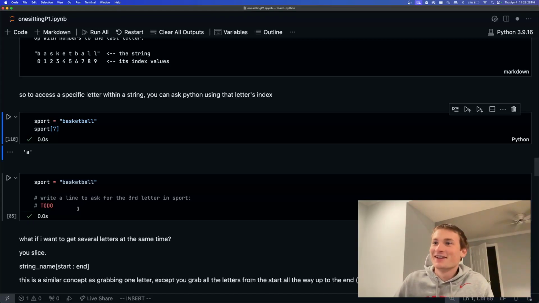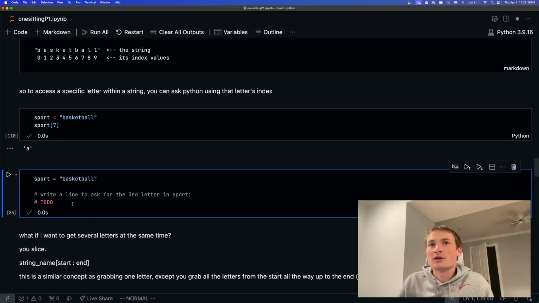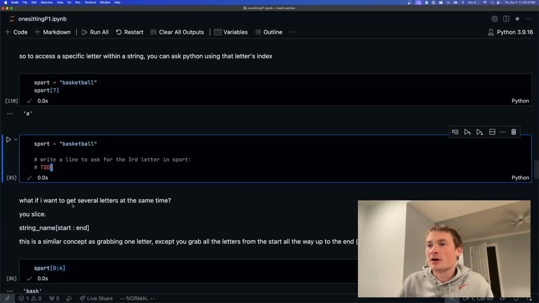Okay, nice job. Great. So that is taking one letter out of a string, which will be helpful later in our project. You can think about how that might be helpful as we manipulate some strings.